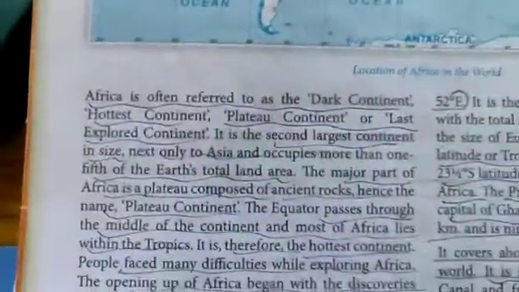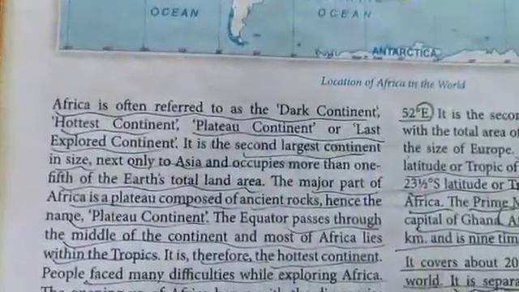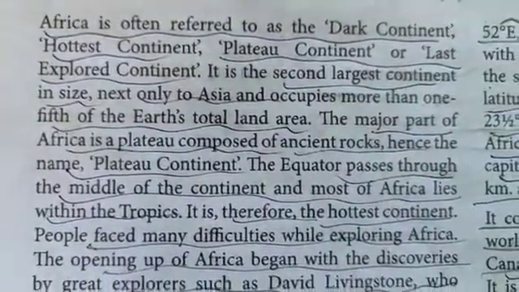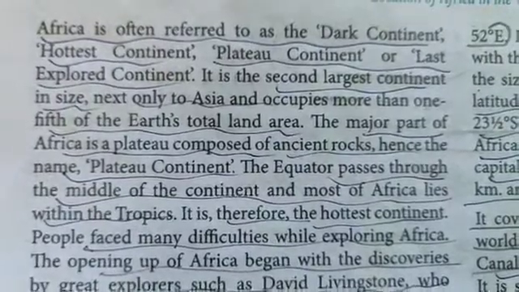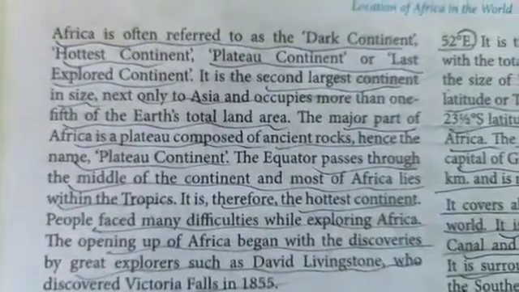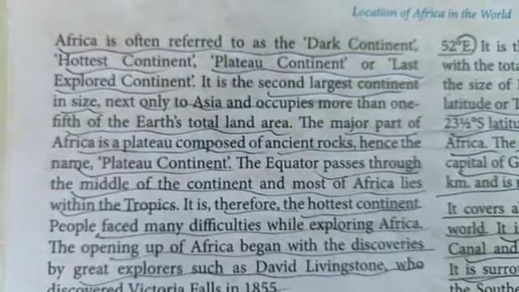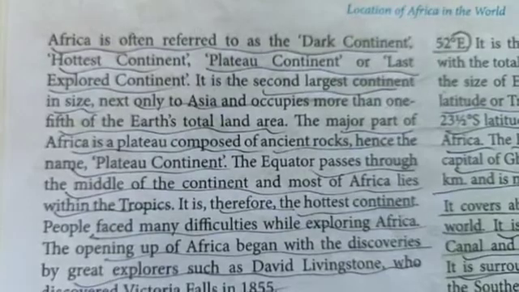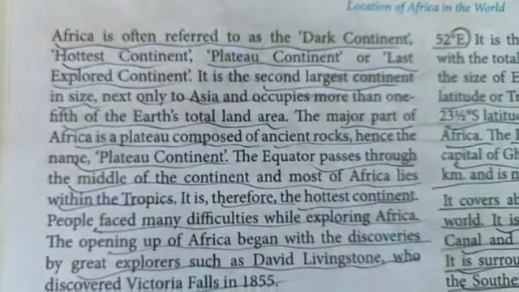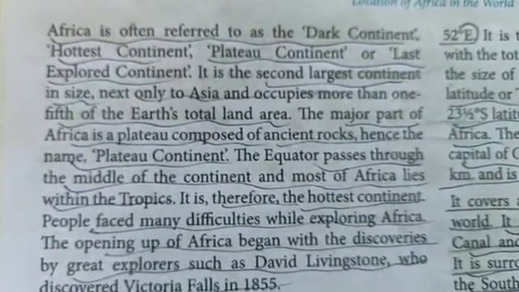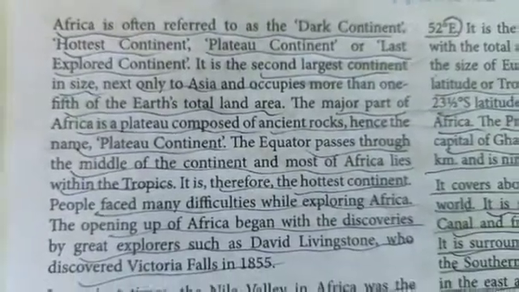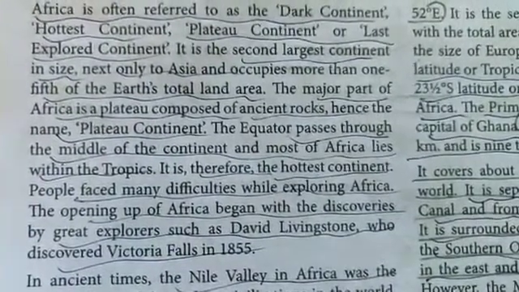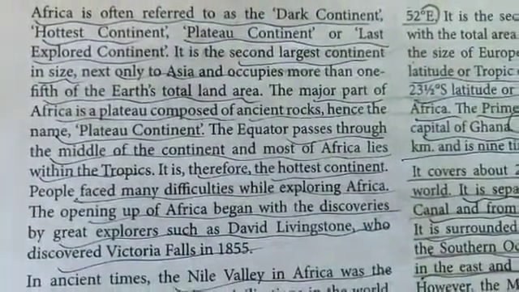Now it is also called the hottest continent, same children. Now plateau continent because it has lot of plateaus, okay, and it is composed of ancient rocks. So please, whatever you see underlined over here, make sure that you also keep on underlining it. Africa is often referred to as the dark continent, hottest continent, plateau continent, or last explored continent. Why last explored? Because of all the places, regions, areas in the world, Africa was the last to be explored. People faced a lot of difficulties while trying to explore it.